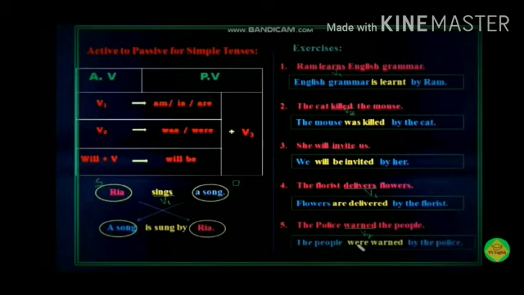Next example is the florist delivers flowers. Here the flowers are in plural. So this is simple present tense. Flowers are delivered by the florist. Next one, the police warned the people. This is past simple. Here the people is in plural, so we are using the plural verb were warned. So the people were warned by the police.